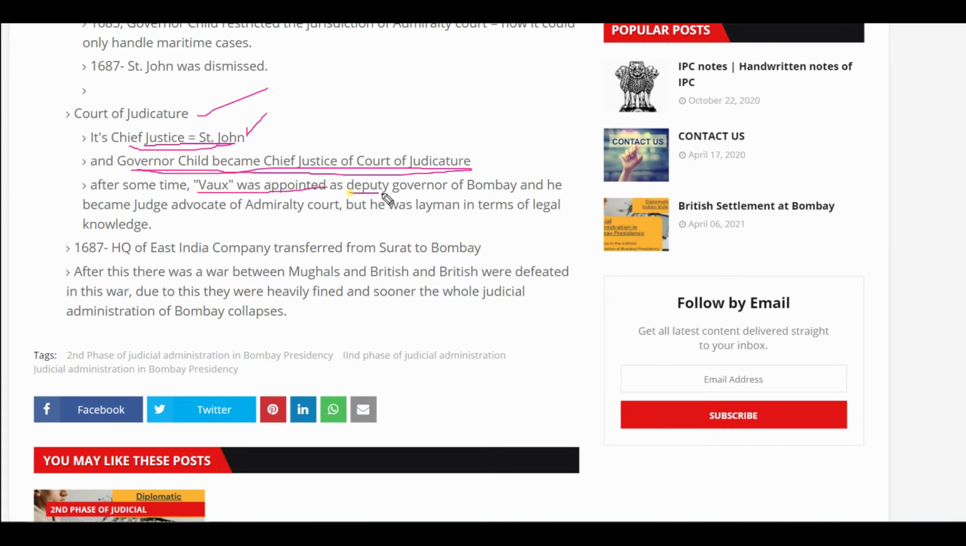After some time we find Vaux. He was appointed as Deputy Governor of Bombay and he became Judge Advocate of the Admiralty Court. But since he was a layman, he did not have any kind of legal knowledge regarding cases, how to handle them, or the procedure which should be followed. He had no idea. Later on in 1687, the High Court of the East India Company was transferred from Surat to Bombay.